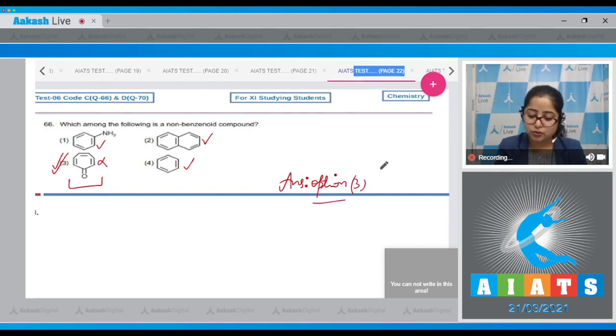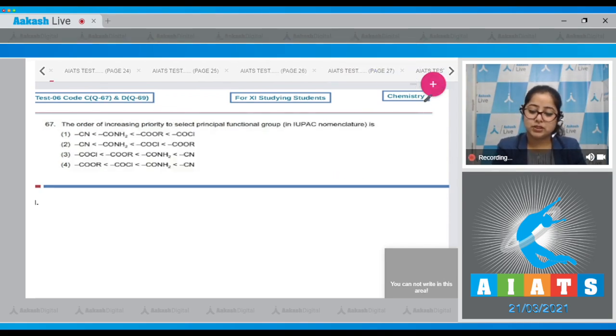Moving to the next question, students, which is question number 67. Let's read it. The order of increasing priority to select principal functional group in IUPAC nomenclature is. Students, this is one of the very important questions, and if you don't know the sequence, you won't be able to attempt the questions related to IUPAC nomenclature. The sequence is given in NCERT. You have to learn the entire sequence. Such questions can also be asked, and direct nomenclature can also be asked.